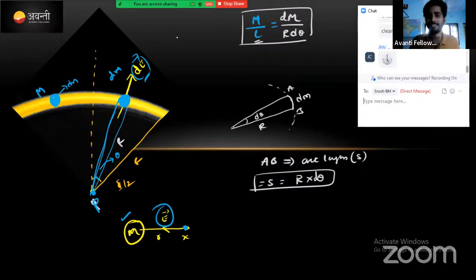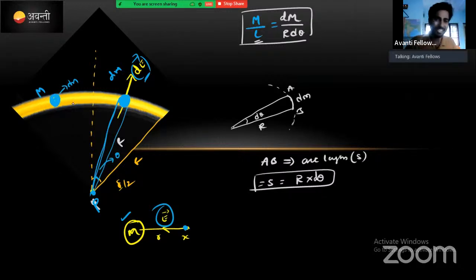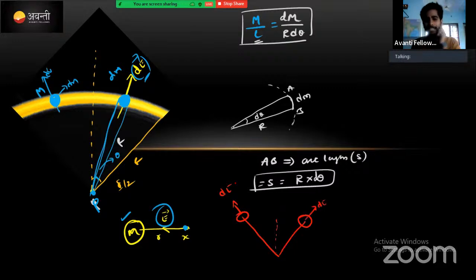there is plenty of time. No worry. Here also it is the same story: dE will be acting in this direction, from a small mass dm. Let me write this one separately. Do listen here. See, this is also a dE here. Okay, this is the midpoint. Here also there is a dE in this direction. Correct? They are actually separated by an angle theta from the center. Up to this point is understood now.